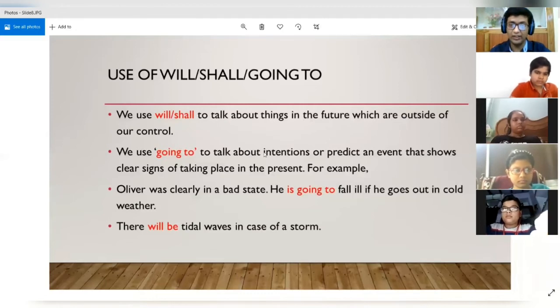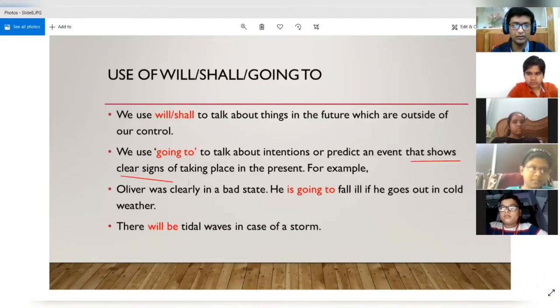So when we have intentions about doing something, then we use going to, or we use it to predict an event that shows clear signs of taking place in the present. Or the second use is that we are predicting about an event that we are seeing is clearly evident, that shows clear signs of taking place in the present.